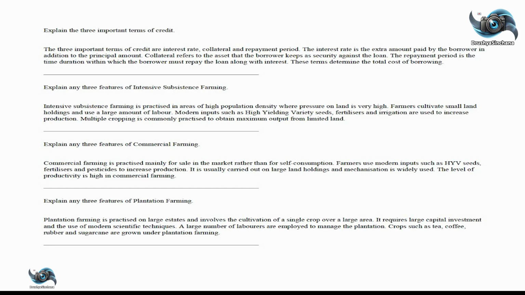Explain any 3 features of plantation farming. Plantation farming is practiced on large estates and involves the cultivation of a single crop over a large area. It requires large capital investment and the use of modern scientific techniques. A large number of laborers are employed to manage the plantation. Crops such as tea, coffee, rubber, and sugarcane are grown under plantation farming.